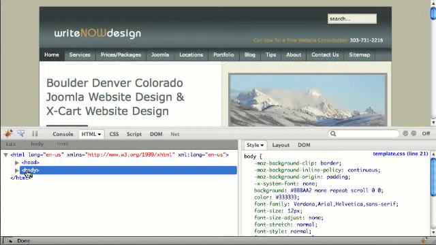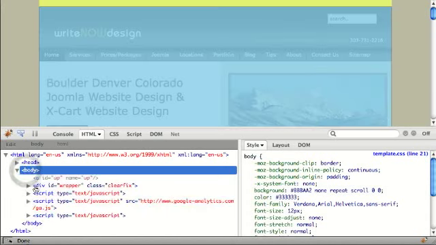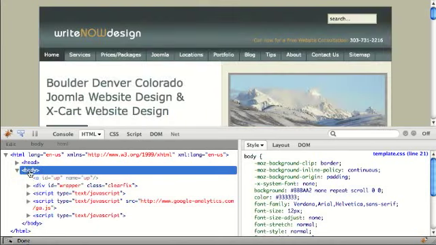So everything's contained within the body, and then I have all of my content contained within a wrapper. You'll see the body has a background color of sort of a beige. And the nice thing about Firebug is, when you go over a color, it actually shows you the color, so you can see what the color is. That's very helpful.